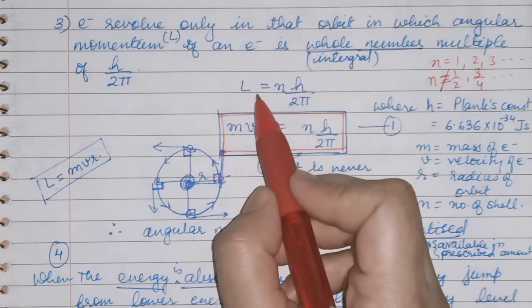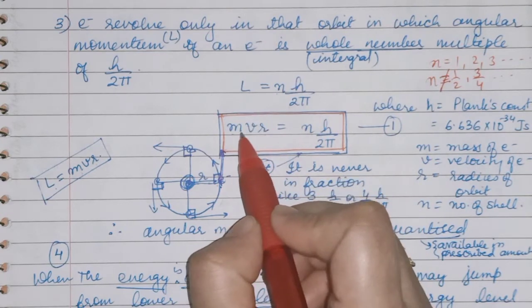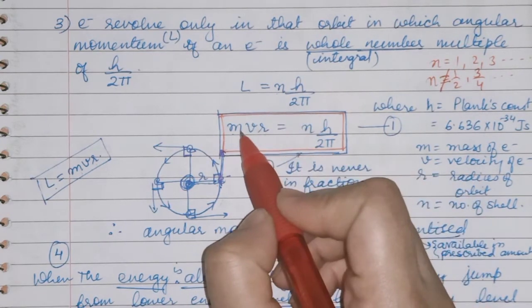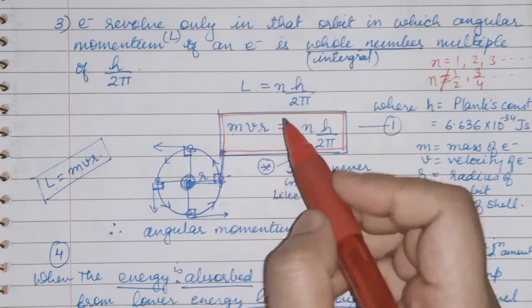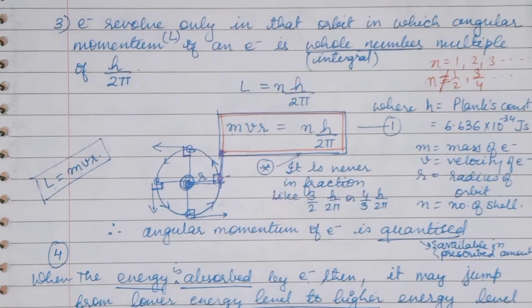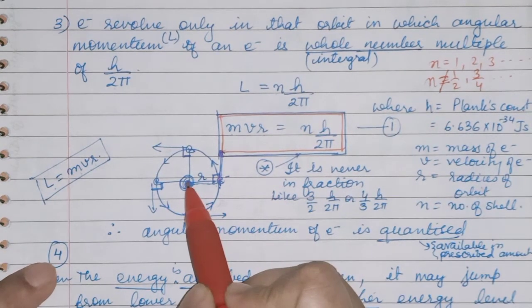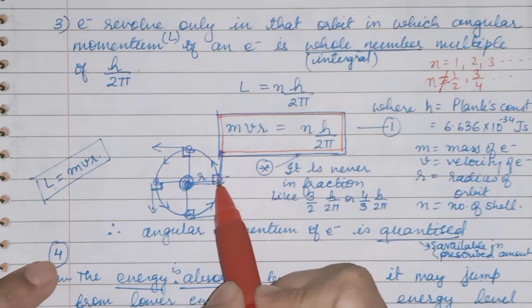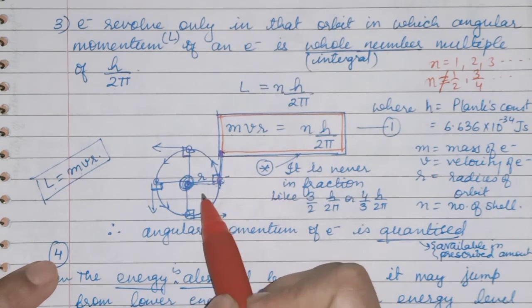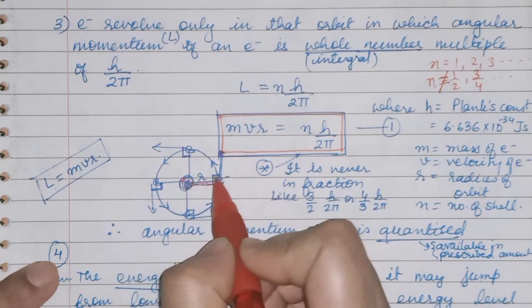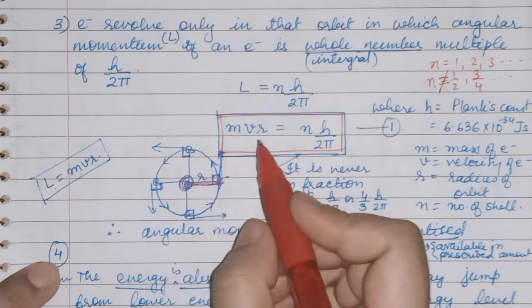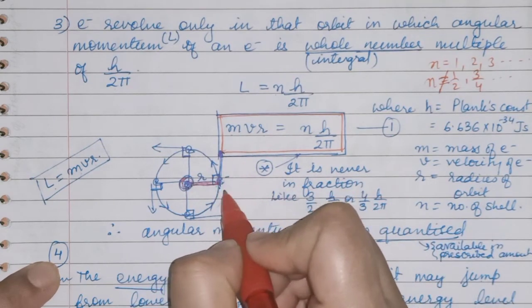And angular momentum is equal to mvr. m is the mass of the electron, v is the velocity of the electron, and r is the radius, the distance from the nucleus to the shell on which we are taking the electron. So from the nucleus to the shell, the distance is the radius. And what is angular momentum, children?